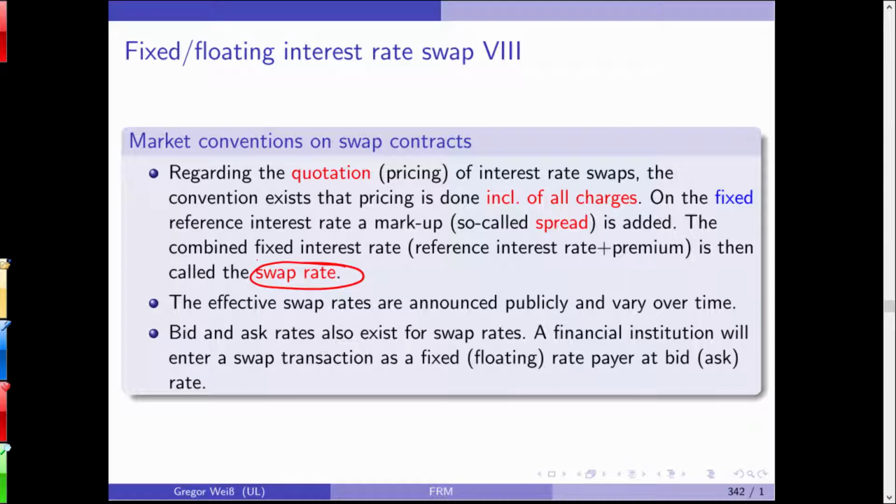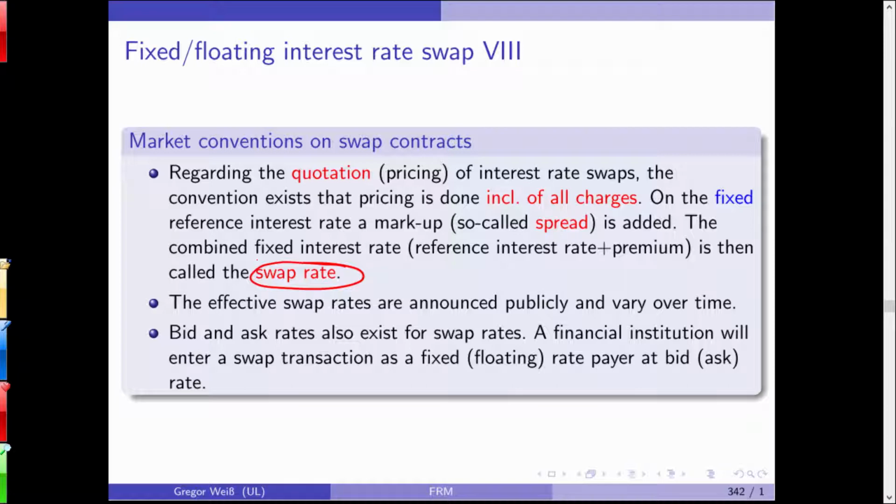In many cases, market makers, large funds and banks will publish swap rates, and they can be seen on the market. Swap rates on interest rates and other things. You will also observe bid and ask rates, meaning that you will have two different prices to enter a swap contract as a fixed rate payer or a fixed rate receiver, depending on the market.